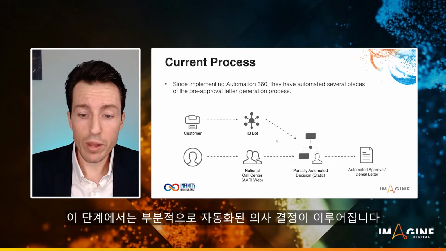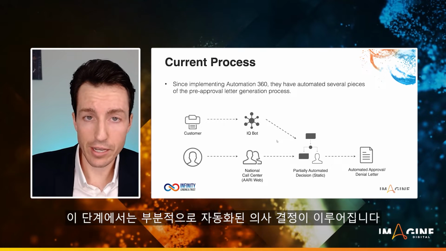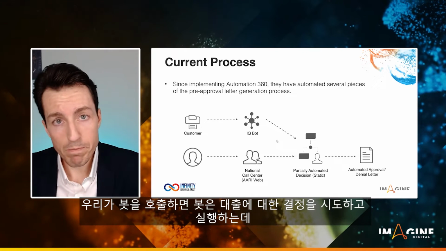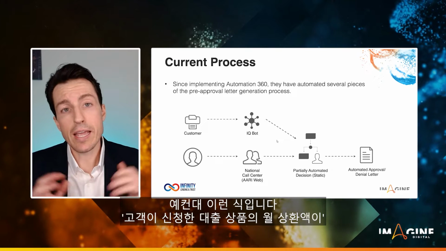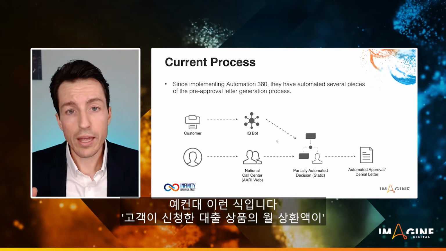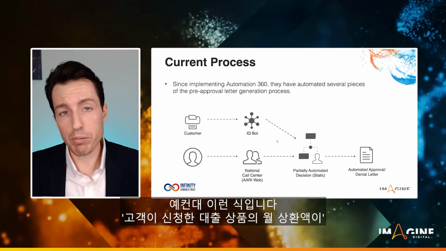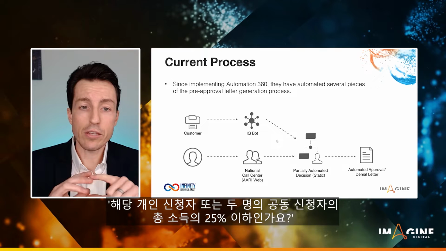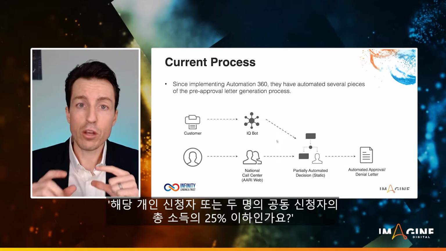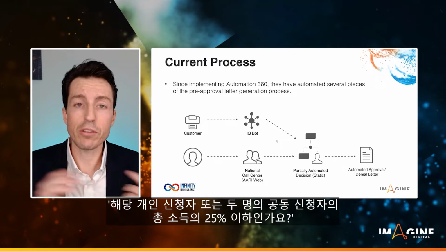At that point, we have a partially automated decision taking place. We're calling a bot, and that bot is going to try to make a decision about the loan. It's going to say, hey, is 25% of the total income for the applicants, whether that's a single person or two people applying together, greater than the monthly payment for the loan that they're requesting?